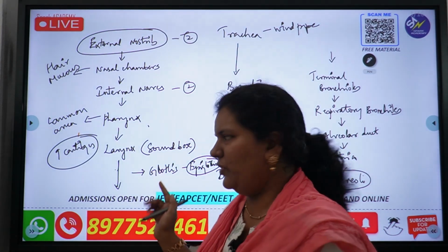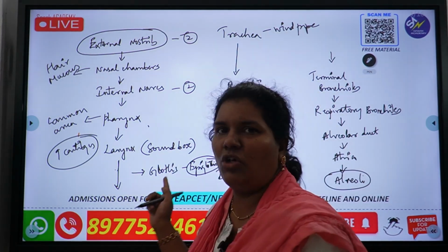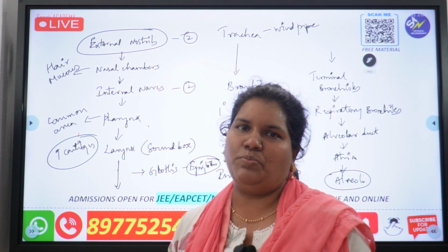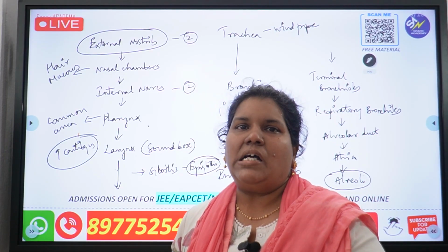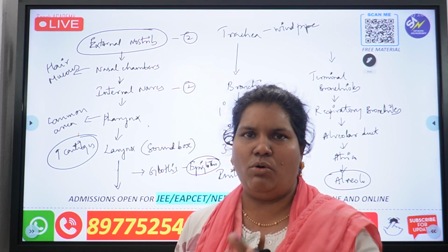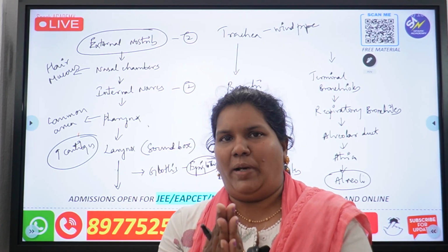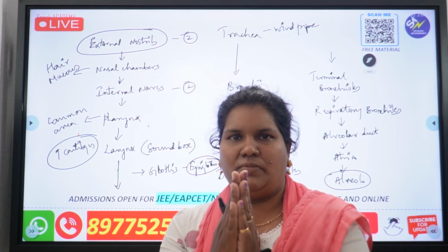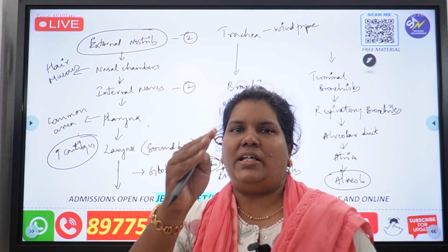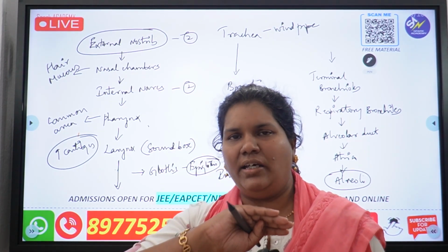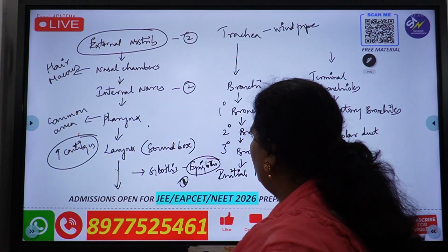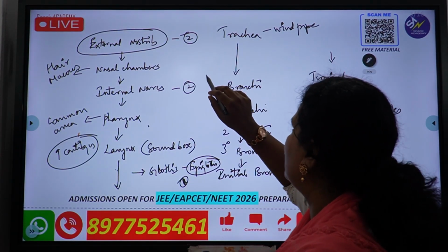What is this epiglottis, all of you? Epiglottis is actually covering this glottis or the opening of larynx. Now next question, why is this epiglottis present? As you all know, while we are eating food or taking the food in, the food shouldn't enter the windpipe. Windpipe and the food pipe, esophagus, are close to each other. So there is every chance that the food enters into the windpipe. To prevent that, we have this epiglottis, which is a lid like structure made up of cartilage, right? So this is an important point too. Already they have asked in NEET and they can ask again.